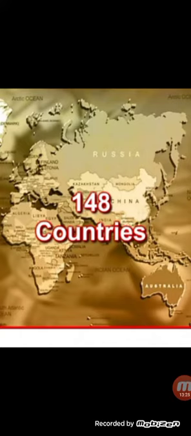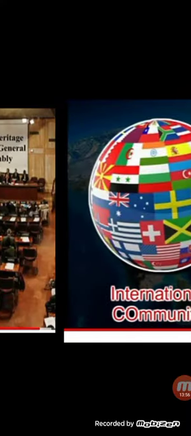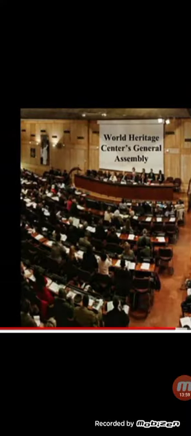Italy has the highest number of World Heritage Sites. देखो सबसे ज़्यादा कहाँ पर है? इटली में है with 44. India has 36: 28 cultural, 7 natural and 1 mixed World Heritage Sites. The World Heritage Committee has divided the world's countries into 5 geographic zones, which include Africa, Arab states, Asia Pacific, Europe, Latin America, and so on. Okay, this is the international community. See, this is the World Heritage Center General Assembly where they discuss.